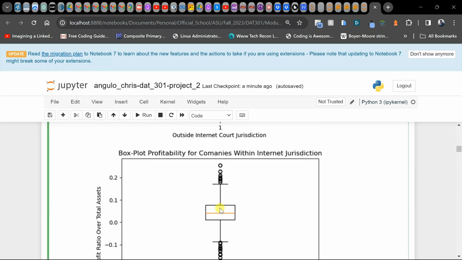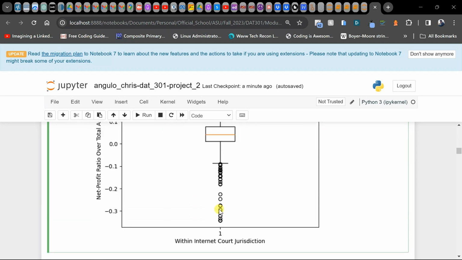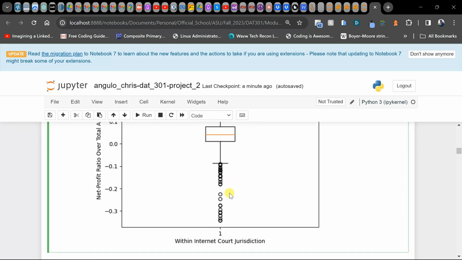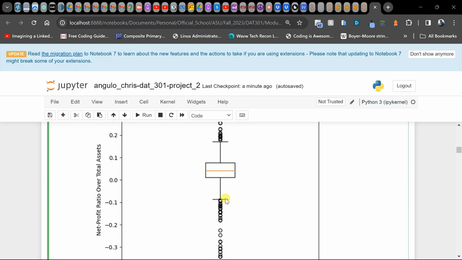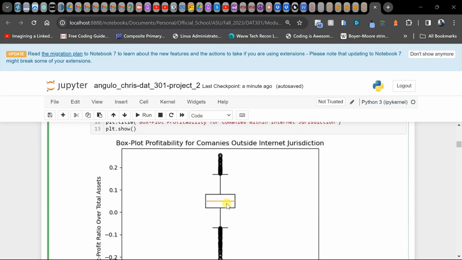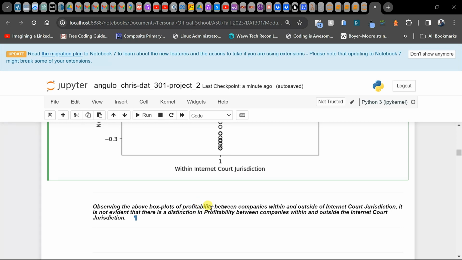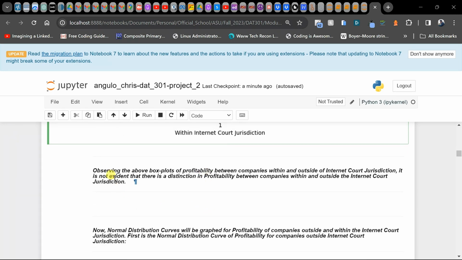We do see a larger variance, it appears, for the companies within the Internet jurisdiction. This is just to give us an idea to see if we can find any notable differences with profitability from both of these types of companies within and outside the Internet Court jurisdiction.